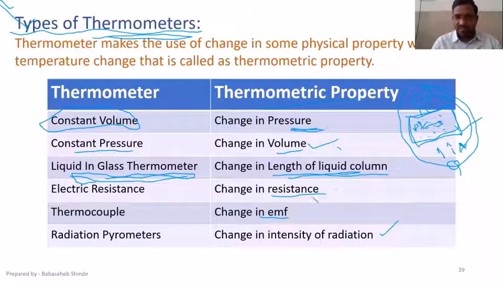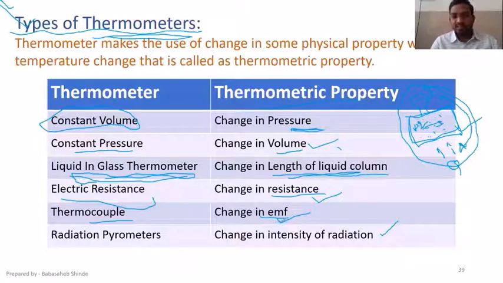Then for change in resistance, an electric resistance thermometer would be used, because in metals and non-metals the resistance depends on the temperature. In one material it will increase with temperature, in another material it will decrease with temperature. That we'll talk about while discussing the electric resistance thermometer. Then next is change in EMF, and the device would be a thermocouple.